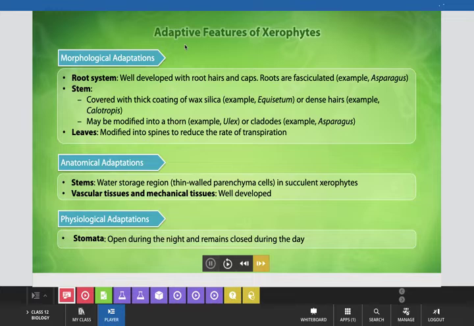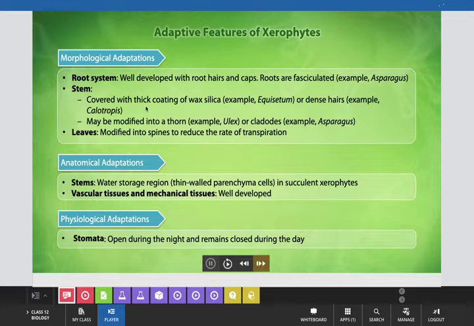Now, what are the adaptive features of plants found in xerophytic conditions? Again, we see them in morphological, anatomical and physiological categories. In the morphological category, the adaptations are related to the root system, well developed with root hairs and root caps. Roots are fasciculated, for example asparagus.